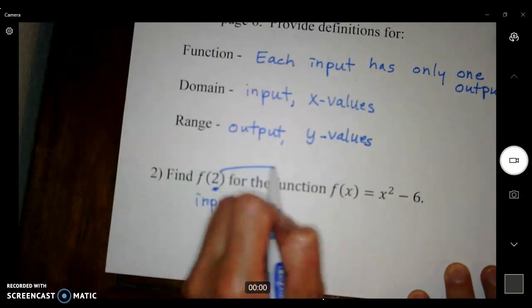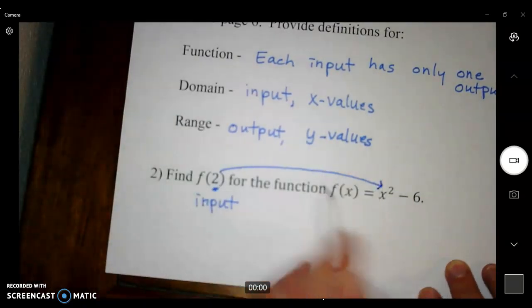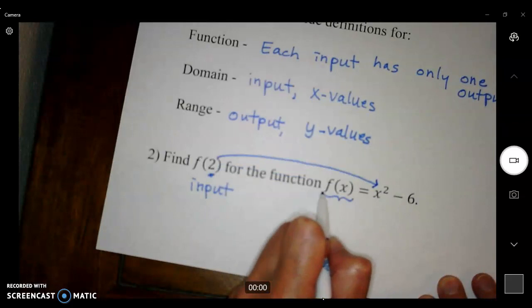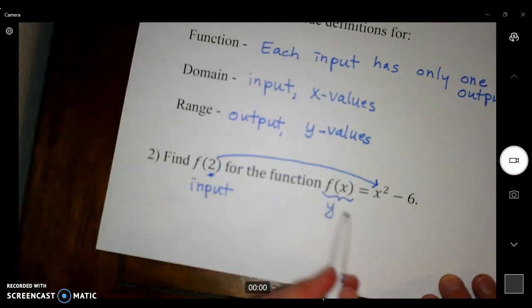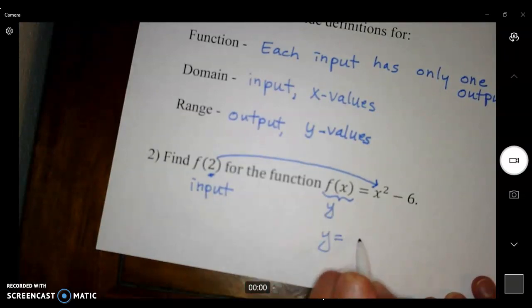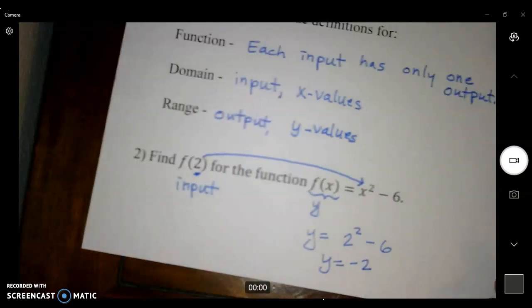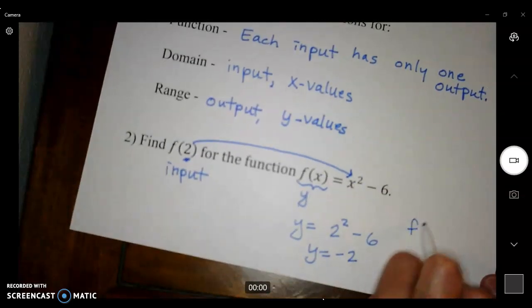So I need to take the 2 and put it right here. Like I said, this is another fancy way of writing y. So input is x's. So we're going to go y equals 2 squared minus 6. 2 squared is 4. 4 minus 6 is negative 2. So f of x will equal negative 2.